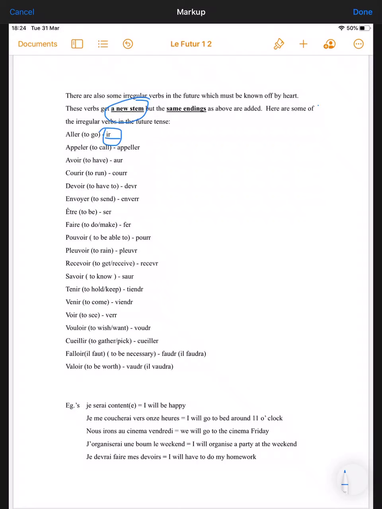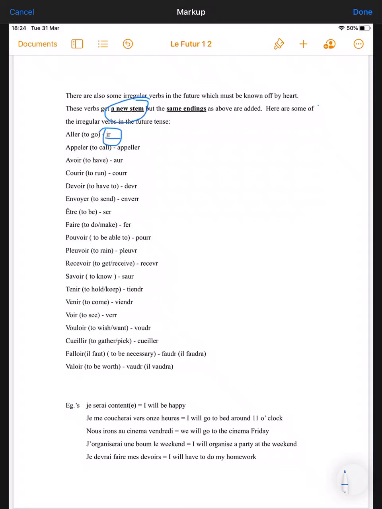Pleuvoir, the verb to rain, is pleuvr, and of course that will only be in the il form, il pleuvra. Recevoir, to get or receive, changes to recevr. Savoir is to know, changes to saur. Tenir, the verb to hold or to keep, is tiendr. Venir, the verb to come, is viendr. Okay, so they rhyme. Voir, the verb to see, is verr. Vouloir, to want or wish, is voudr.